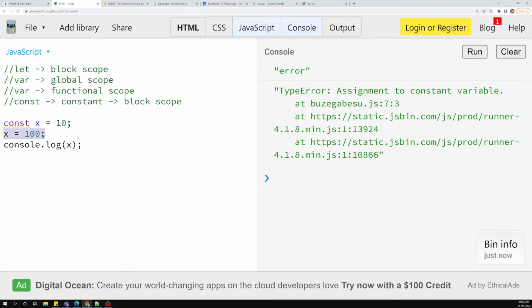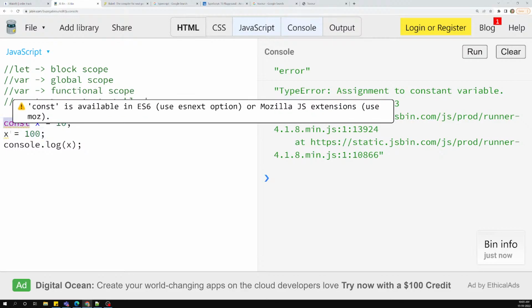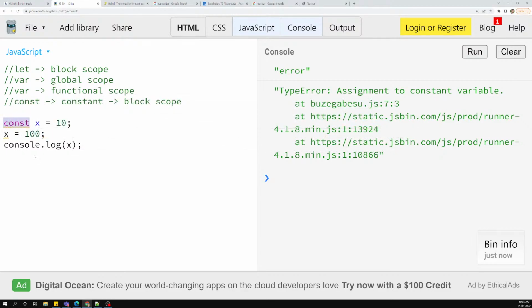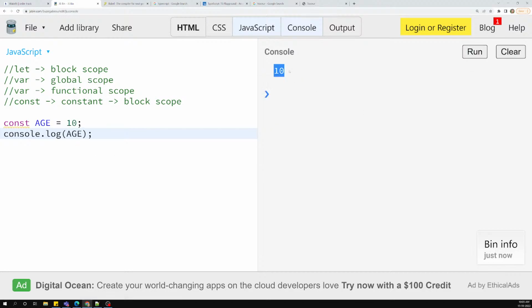So this one we already know. If you are coming from a programming background, you will understand that if a constant variable is initialized, we cannot initialize it again or assign any value. Because of that, people keep the name in capital letters, like AGE, so that in our programming language we understand that this is a constant, and we cannot assign it. We can make use of that value only, that's it. We cannot manipulate this age value.